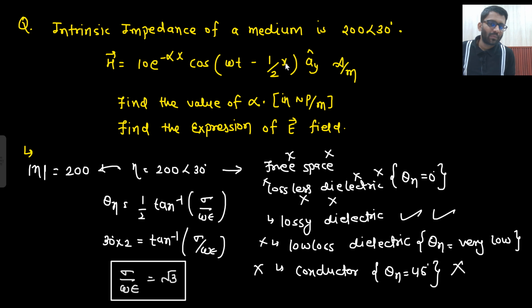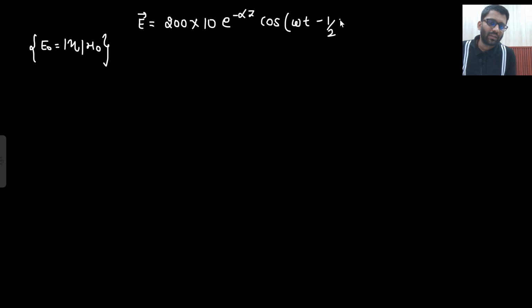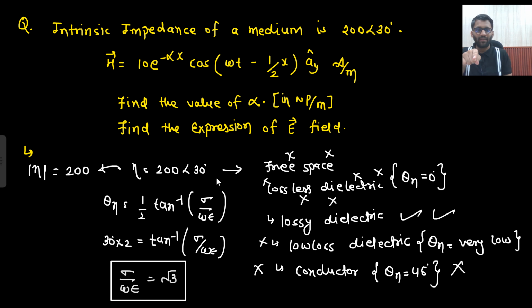Not z. Actually here the wave is propagating in the positive x direction. So minus 1 by 2 x plus 30 degree. Why is that so? Because E will lead H by 30 degree. H will always lag behind by 30 degree. So E will lead H by 30 degree. So here if the phase is 0, then plus 30 degree I am going to do.